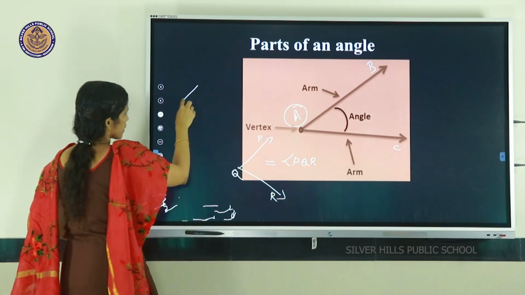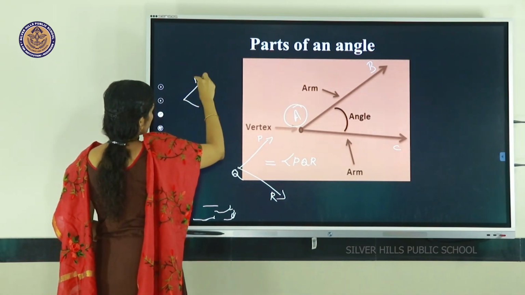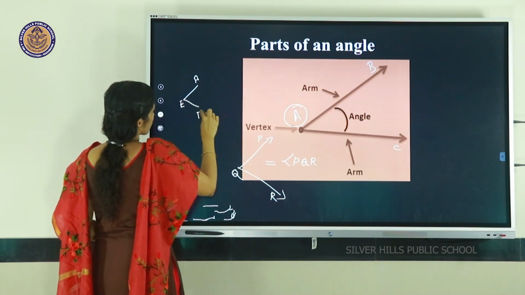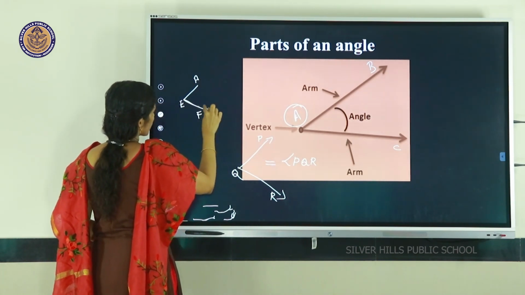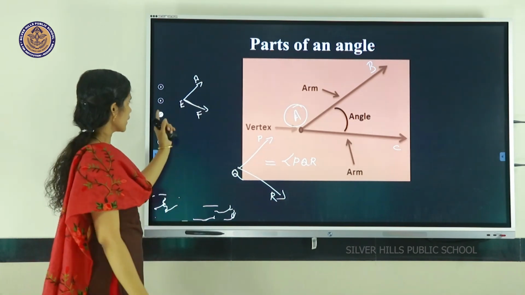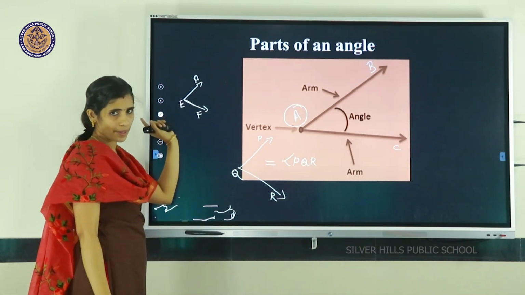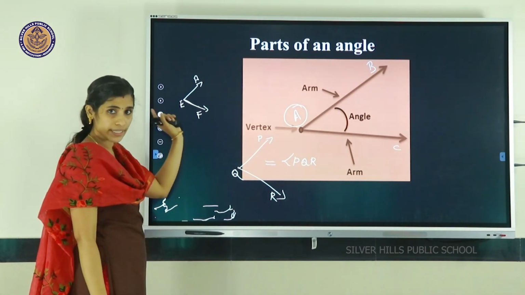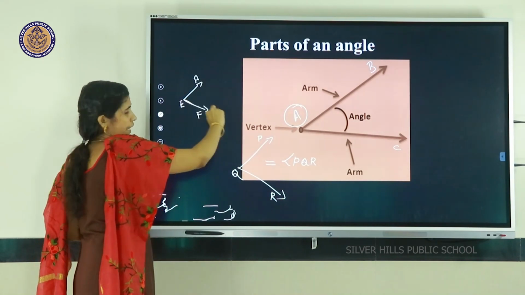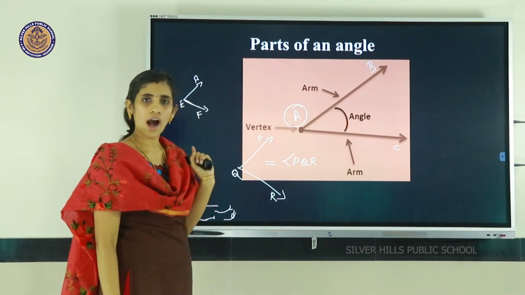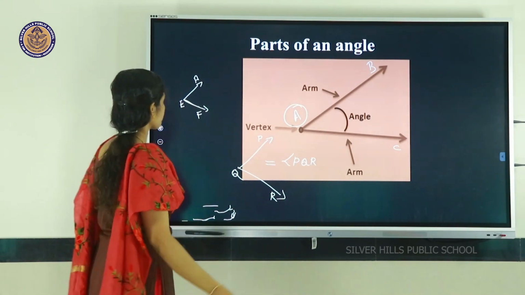Consider another example, AEF. Here E is the common point, so we can call it the vertex. And EA and EF are two rays, which are called arms of an angle.